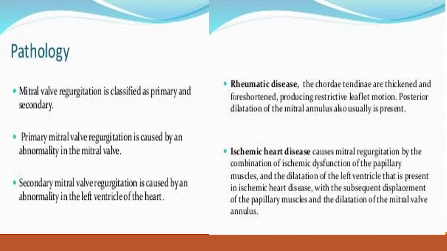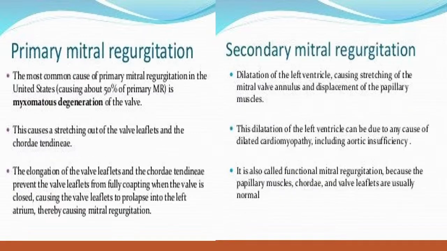Suppose the left ventricle is like this and the mitral valve is closing like this. If the LV size becomes like this, the valve is normal, but because of the dilatation of the LV, there is regurgitation. That is secondary regurgitation, and this is usually seen in dilated cardiomyopathy or in a patient of aortic regurgitation. In aortic regurgitation, the LV becomes dilated, so ultimately, at a later stage, the patient develops mitral regurgitation too. Primary mitral regurgitation, secondary mitral regurgitation.